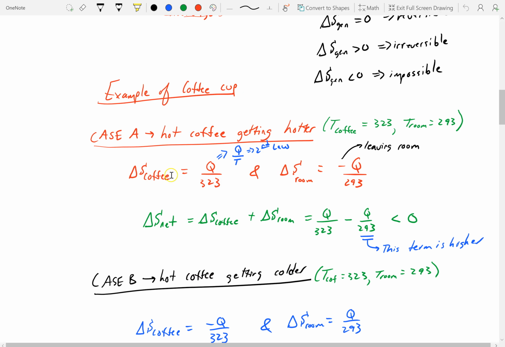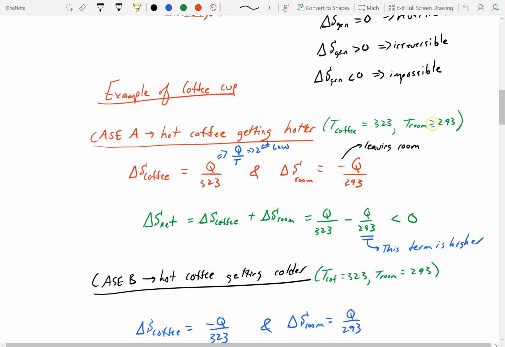Let me explain. Let's take a hot coffee cup in a room. We're going to have two cases. Case A is that the hot coffee is getting hotter from the room. The coffee is 323 K and the room is 293 K.